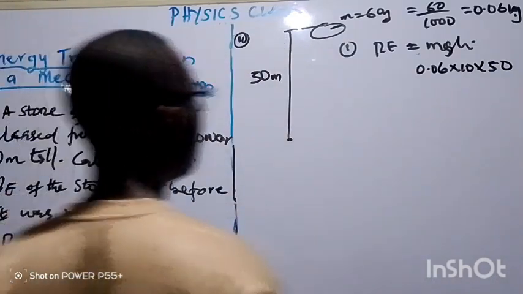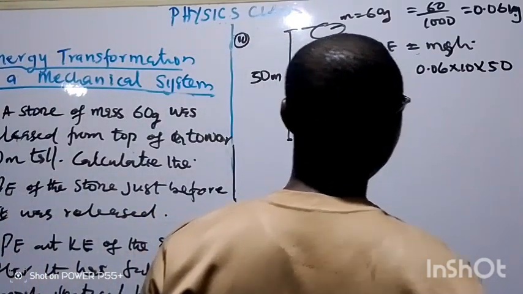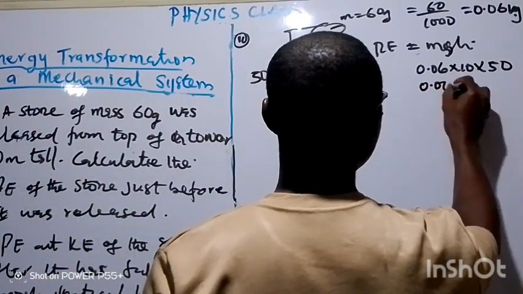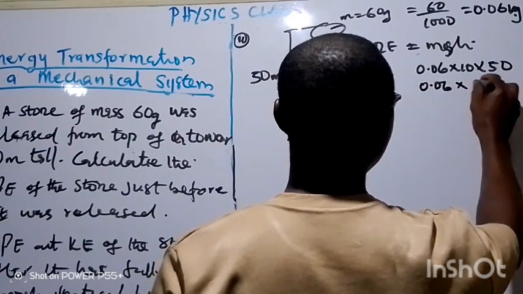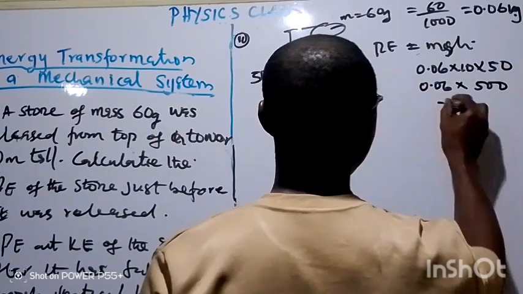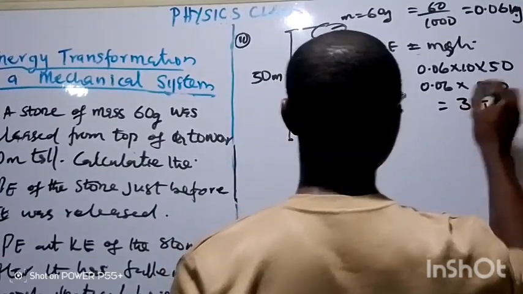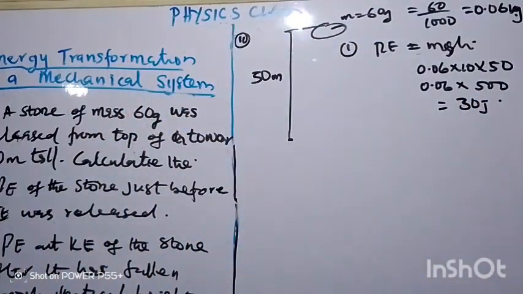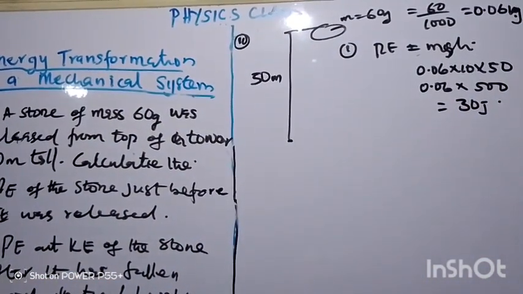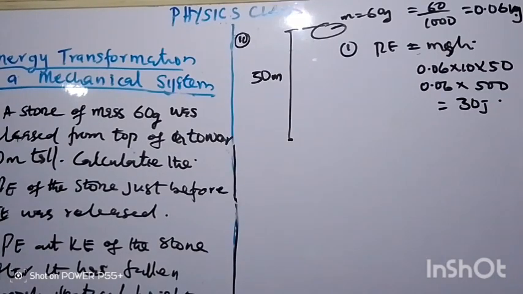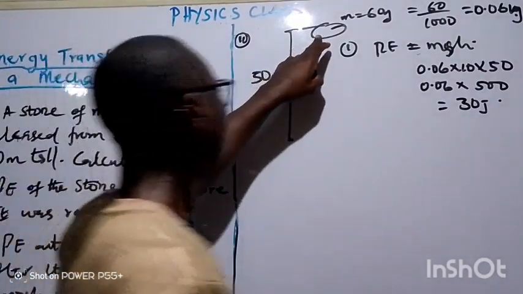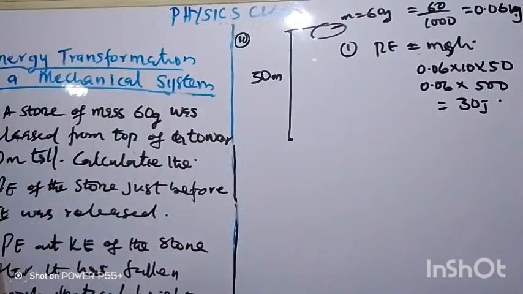So this will give us 0.06 multiplied by 500. So the answer will be 30 joule. That's 30 joule. Now, that is the energy when the ball is about to be released from that height.